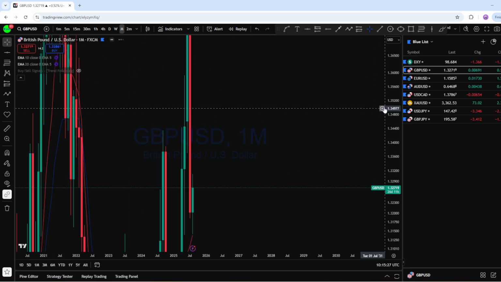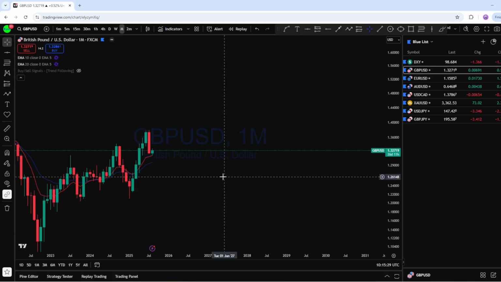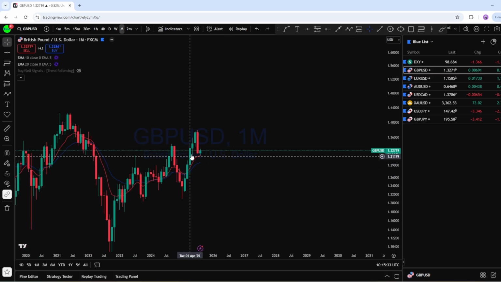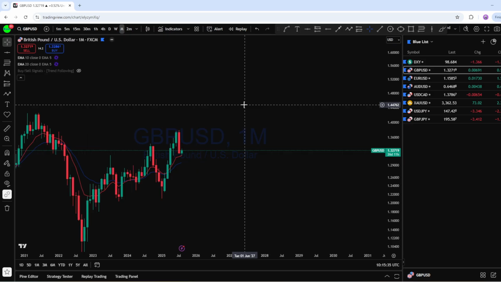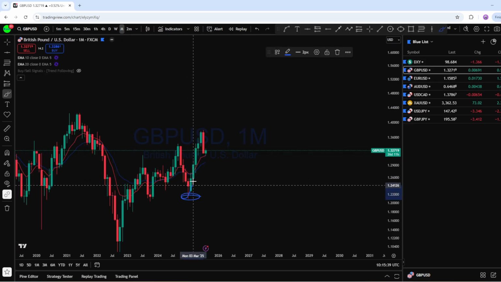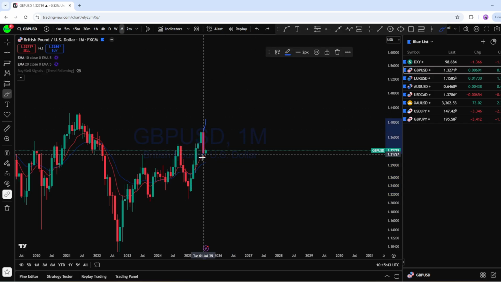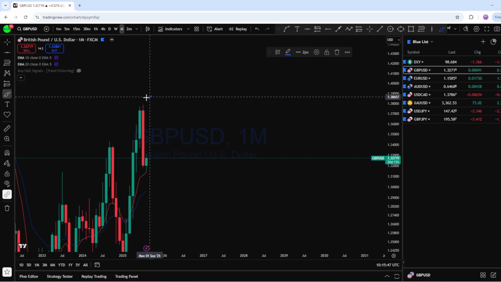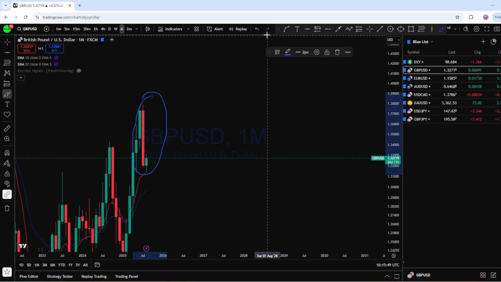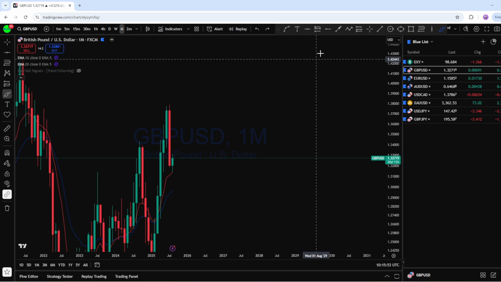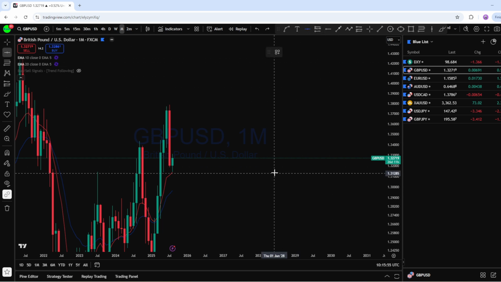If we look at the monthly on British pound US dollar, we can see that from the monthly chart, GBPUSD, this is a monthly bullish market structure. What we have seen on GBPUSD from this level, there was a monthly impulse with a stronger move back to the upside, followed by a monthly bearish move here. Now this monthly drop on British pound US dollar is a single month move, and the price has dropped to that monthly support level.